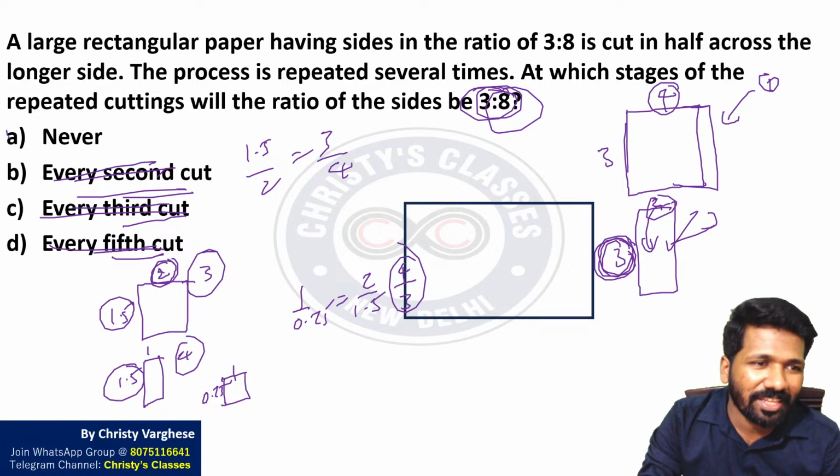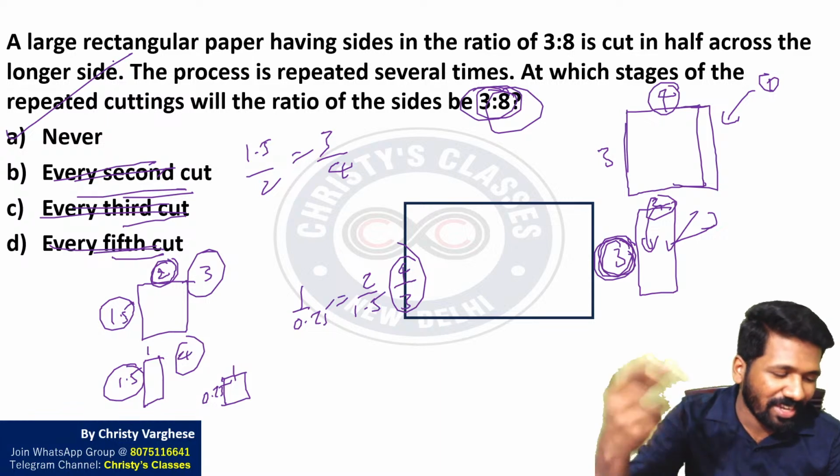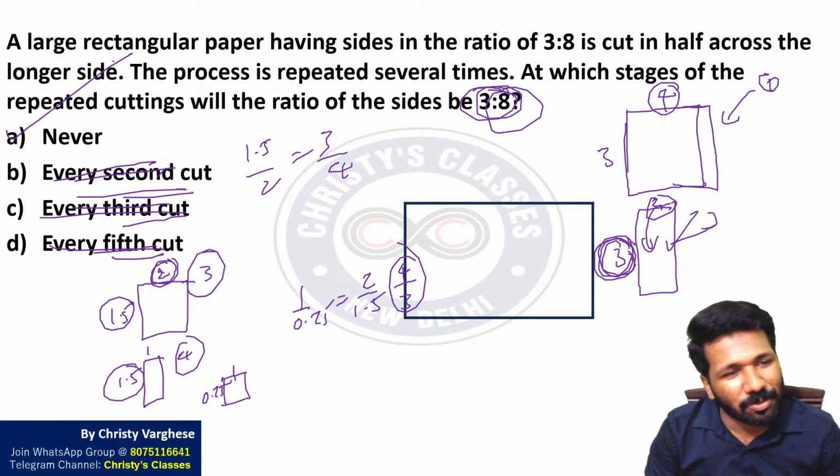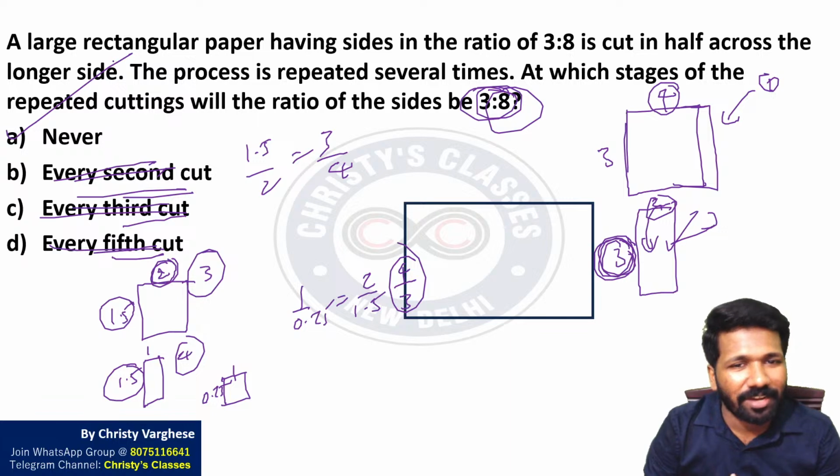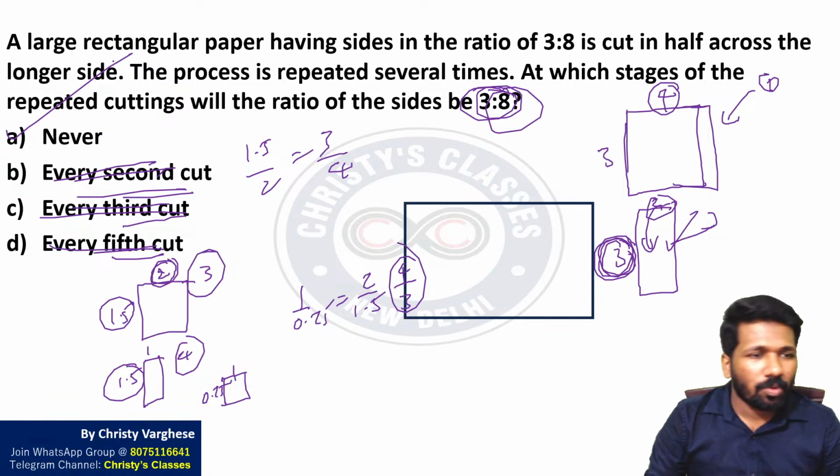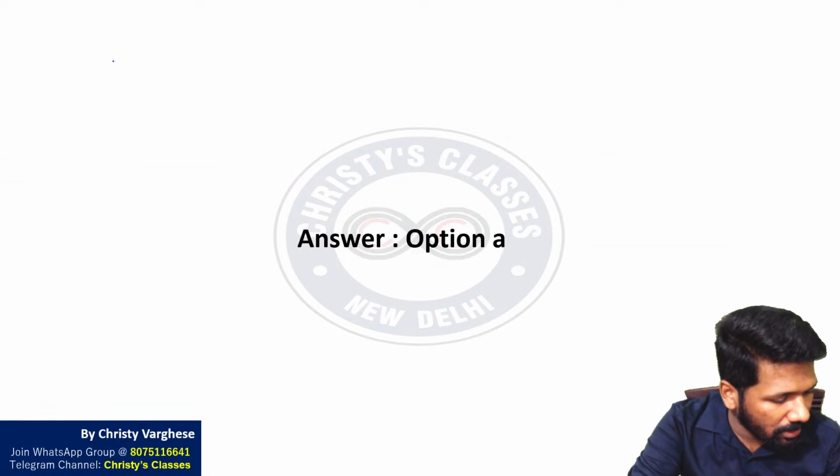So three options are wrong already. There you can stop. Otherwise you can continue this and understand that it will never happen. So option A, never, is the correct answer.